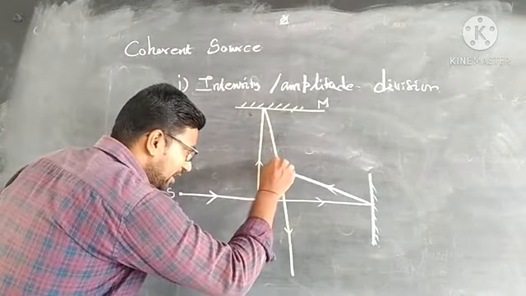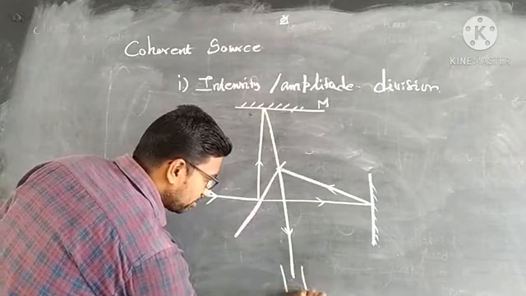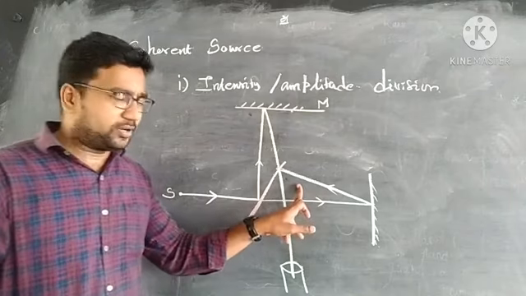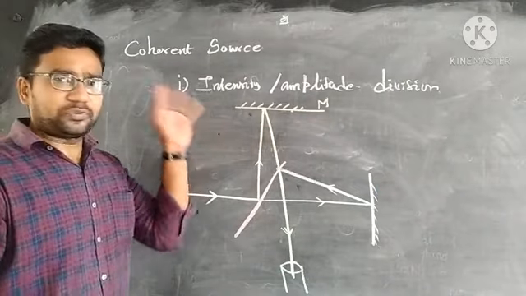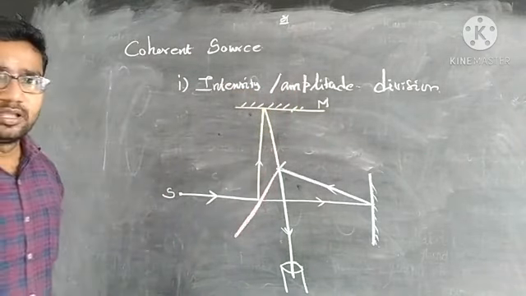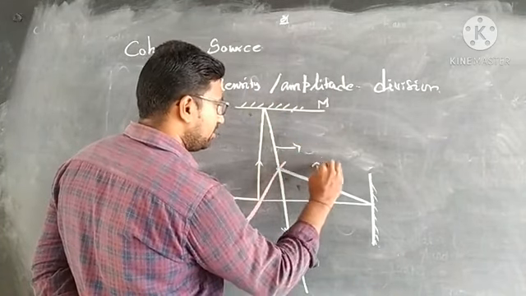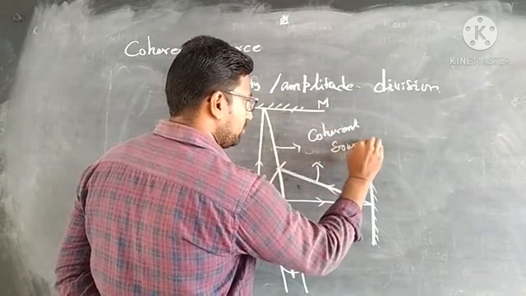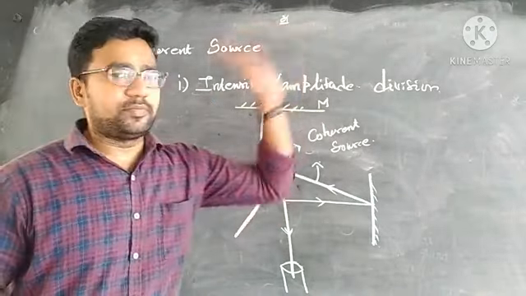All the light rays are reflected along this path. Now I am getting the coherent sources. The same frequency, same phase difference and same waveform are obtained through this experiment. This is the way of getting coherent sources by using intensity division. Are you clear, students? This is my coherent source.